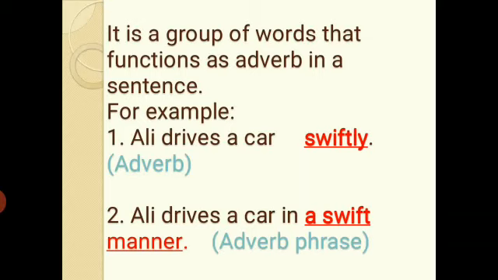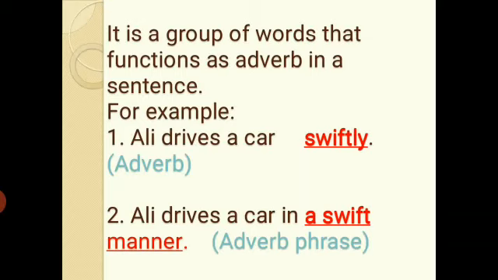For example, Ali drives a car swiftly. Here in this sentence, the adverb which is used is swiftly. Swiftly means very fast. As we know, mostly adverbs tell us how, where, or when something is done. In other words, they describe the manner, place, or time of an action.